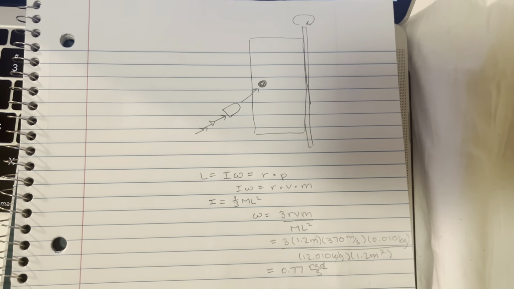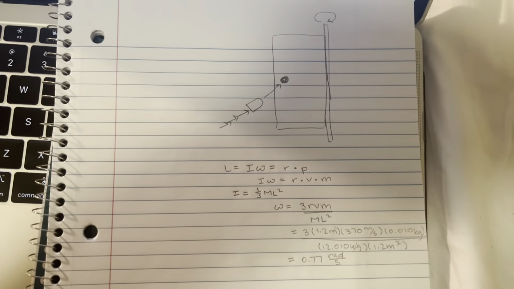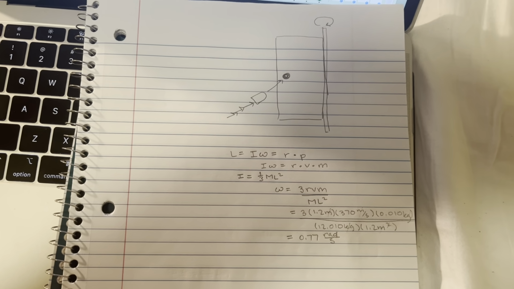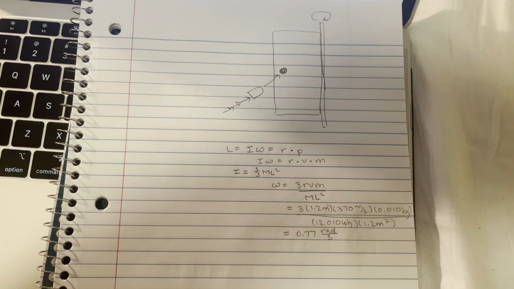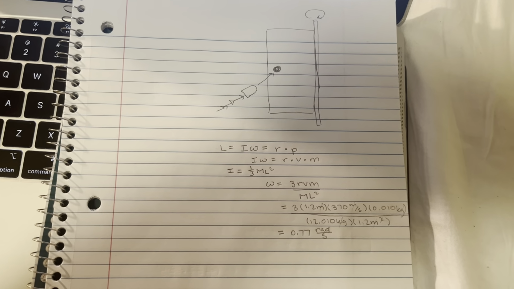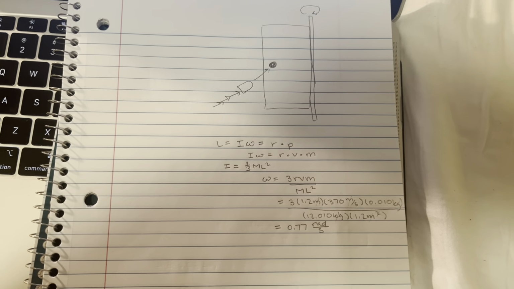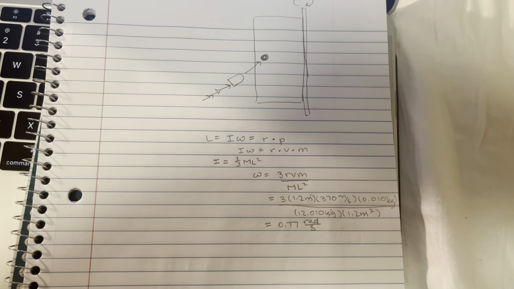Okay, so how we are going to solve for the angular velocity is we're going to put together the two equations for our angular momentum. So we know that the angular momentum equals inertia times angular velocity, and it also equals the radius times momentum.